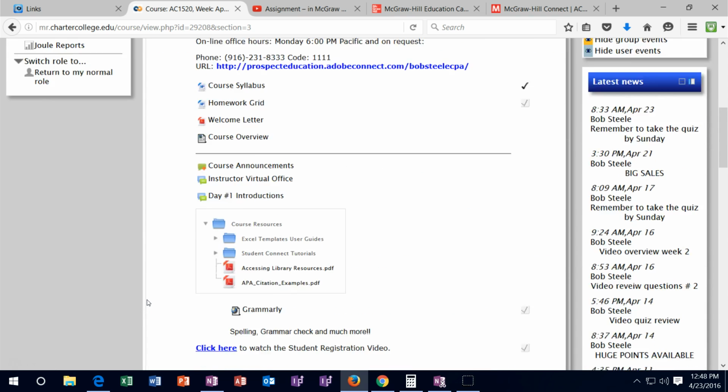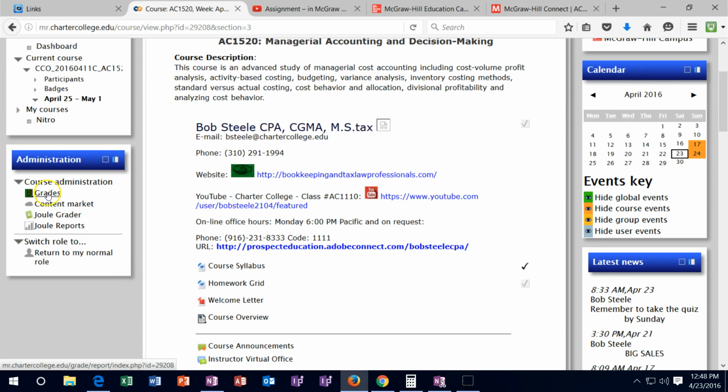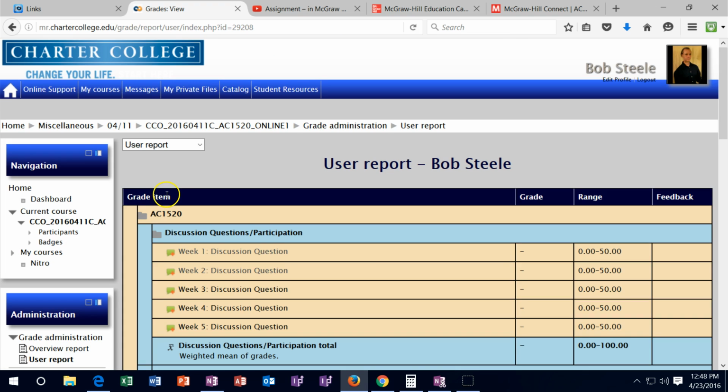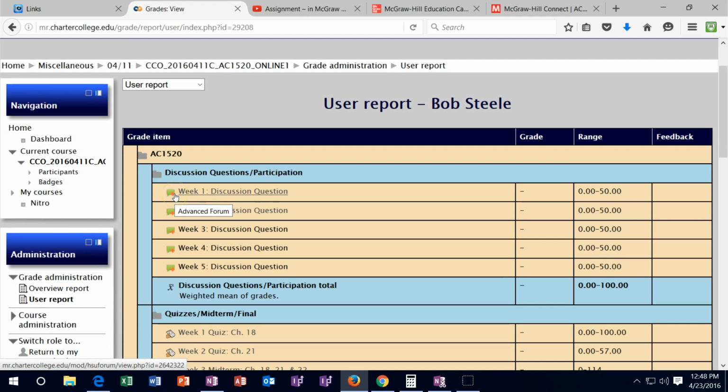Going to go back up here to the gradebook on the left-hand side. Remember that the grades are going to be due on Sunday. I have until the following Tuesday to enter the grades. Hopefully Tuesday by like noon. That's when you want to take a look at it.